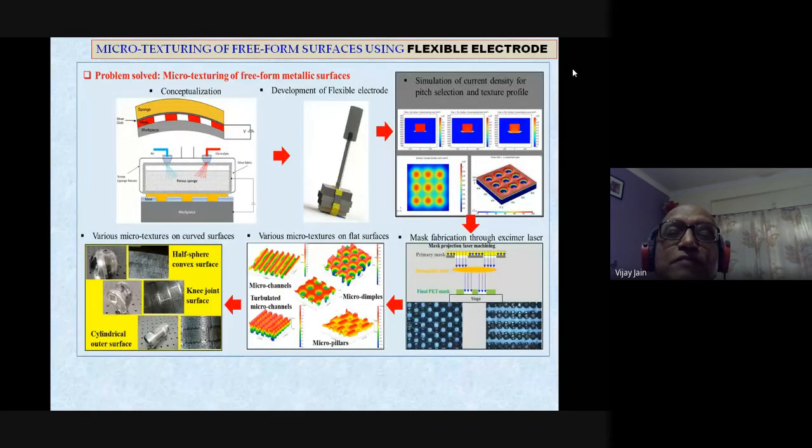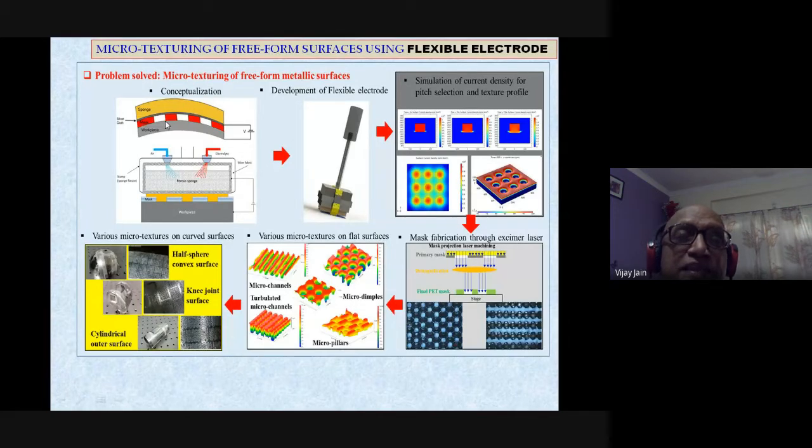So what we have done over there is we have tried to use a flexible electrode. That means the electrode or the cathode adapts itself according to the changes in the curvature of the workpiece. And that is what we have done here. Microtexturing of free form metallic surfaces has been done.